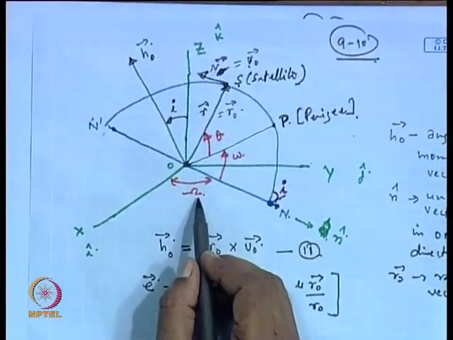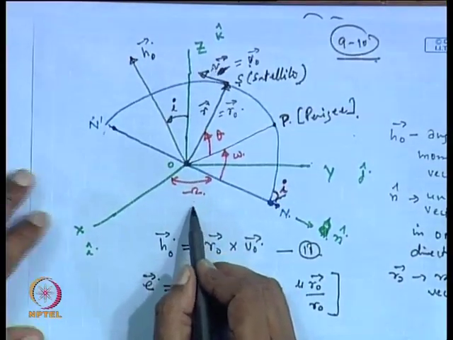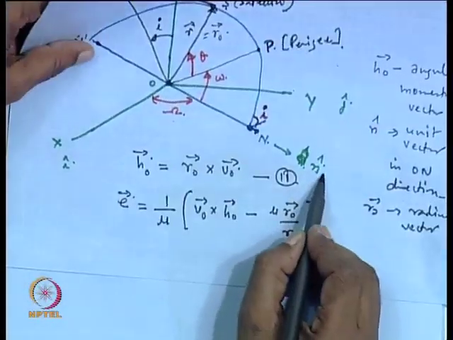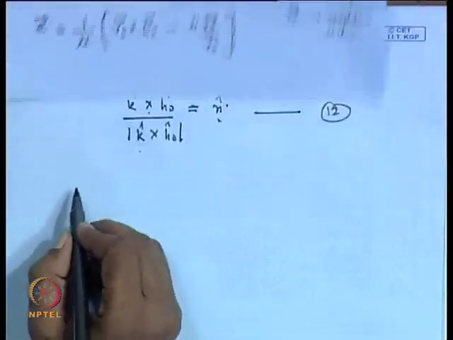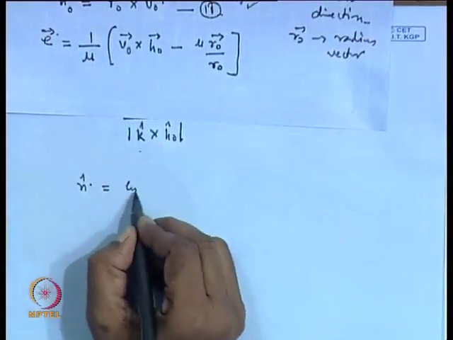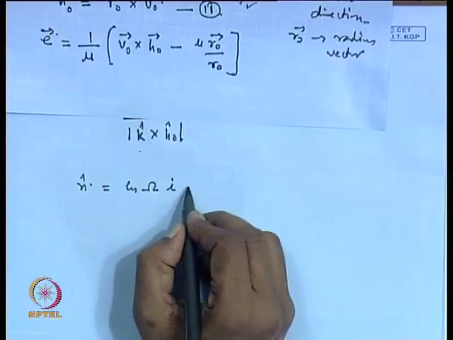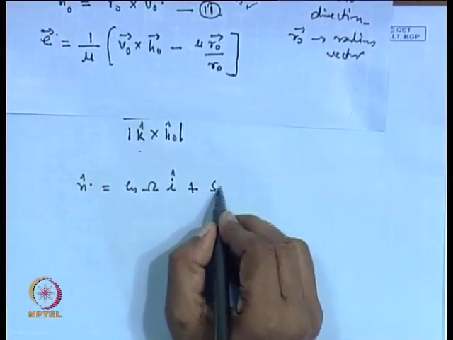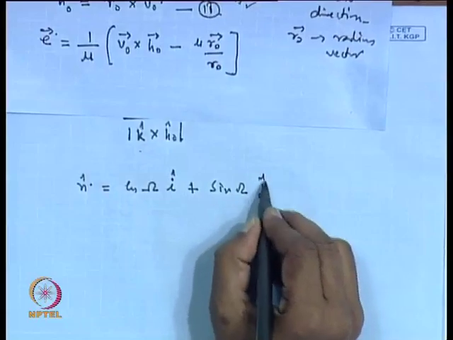Now, this is the nodal angle which we are interested in finding out. You can also express this unit vector in terms of this nodal angle, and we can write n cap equal to cos capital omega i cap plus sin capital omega j cap.